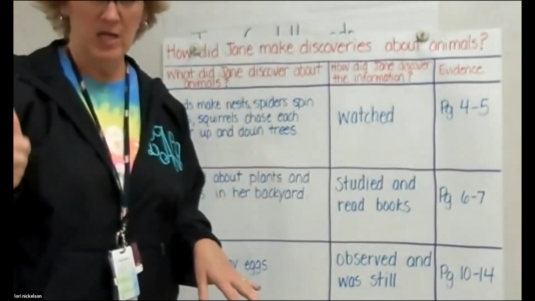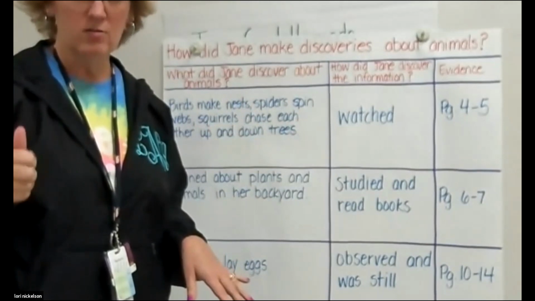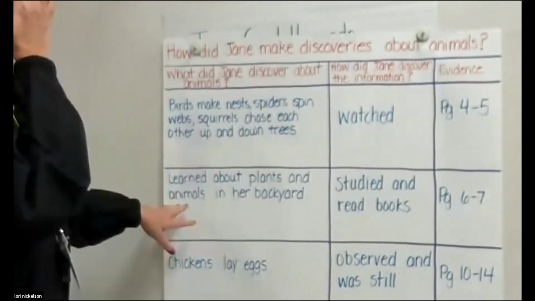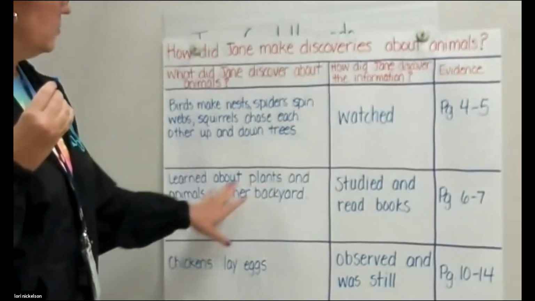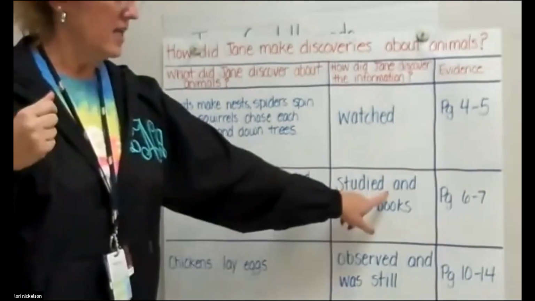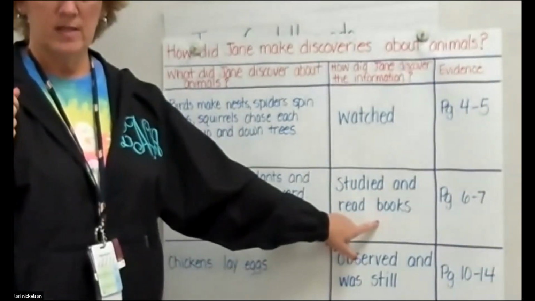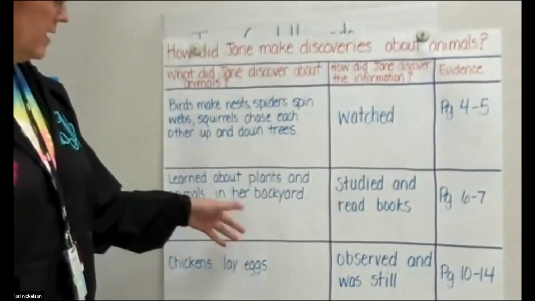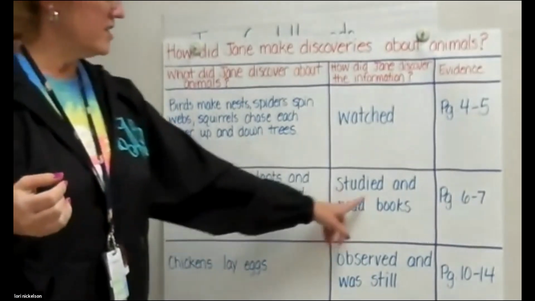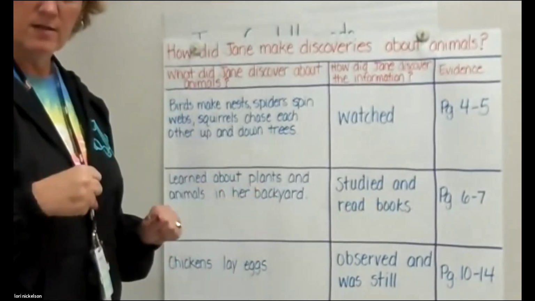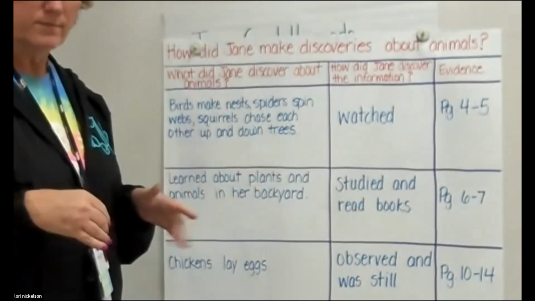So do you think that would be a great fact or a detail to our story? It certainly would. The next one, learned about plants and animals in her backyard. How did Jane discover that? She studied and read books. So would this be a great fact or detail to put in our story? Yes, because she studied and read books about plants and animals in her backyard. That's an awesome one.